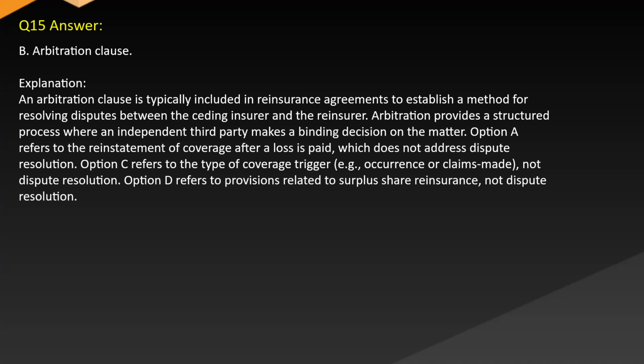Option A refers to the reinstatement of coverage after a loss is paid, which does not address dispute resolution. Option C refers to the type of coverage trigger, e.g., occurrence or claims made, not dispute resolution. Option D refers to provisions related to surplus share reinsurance, not dispute resolution.